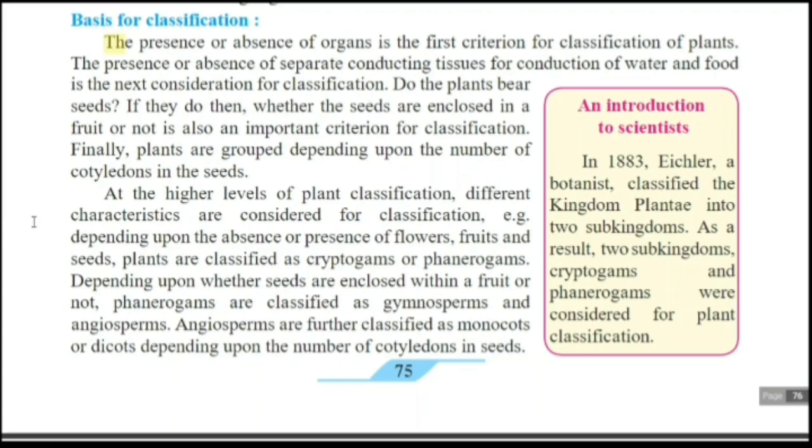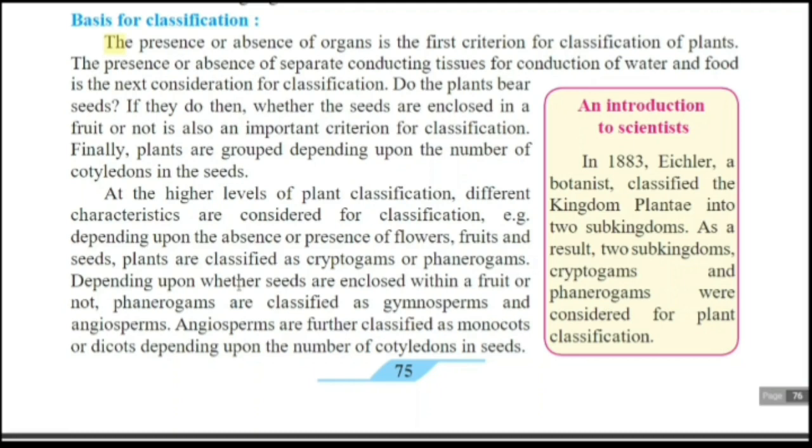If there is one cotyledon, then it is monocots. If two cotyledons are there, then it is dicots. At the higher level of plant classification, different characteristics are considered, for higher plants, that means well-developed plants.